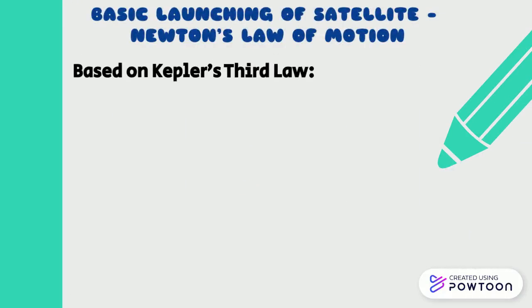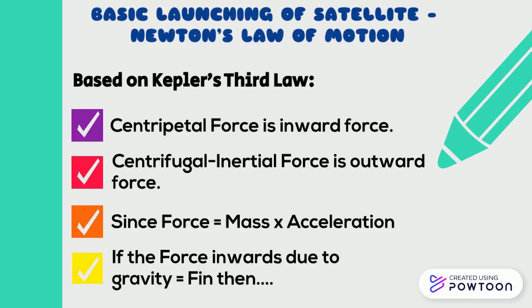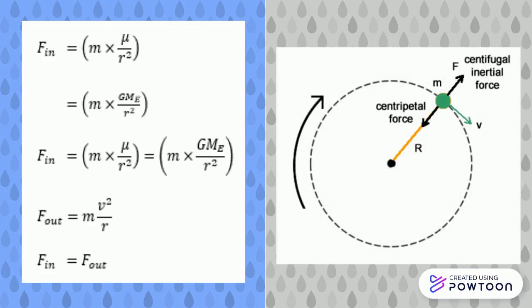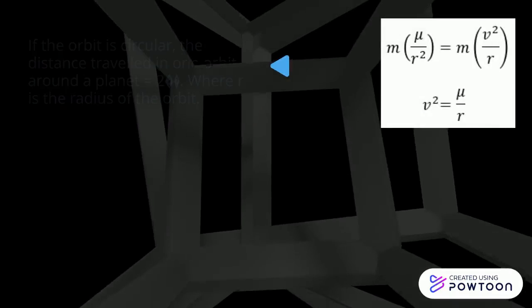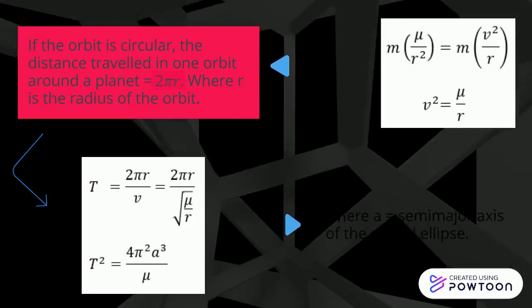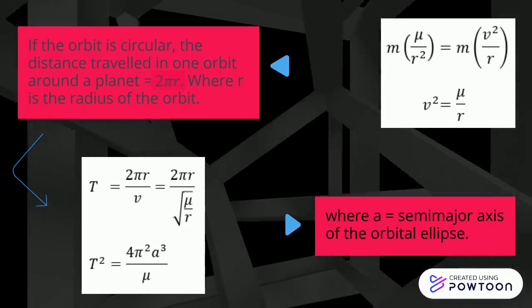Basic launching of a satellite: Newton's laws of motion. Centripetal force is the inward force. Centrifugal inertial force is the outward force. The distance traveled in one orbit around the planet is 2 pi r, where r is the radius of the orbit. a is the semi-major axis of the orbital ellipse.